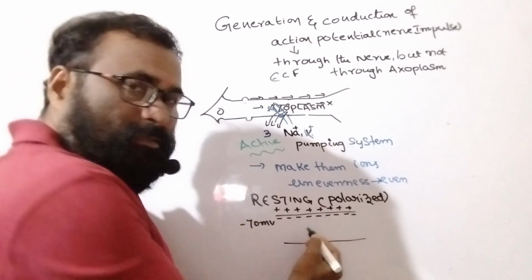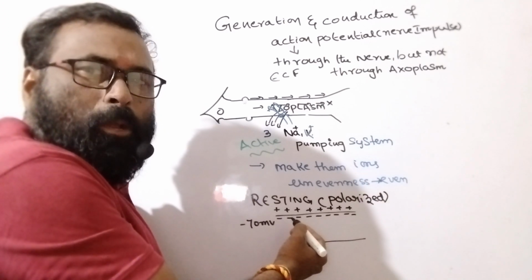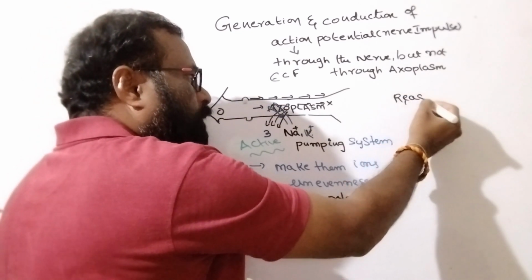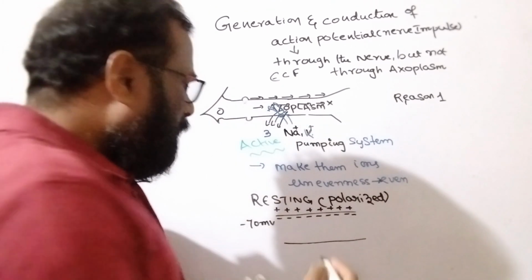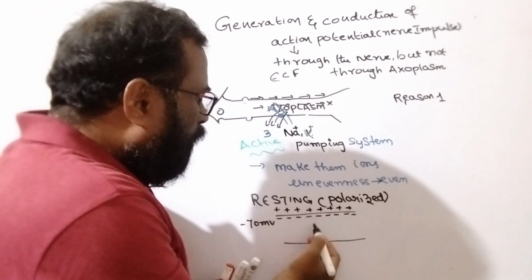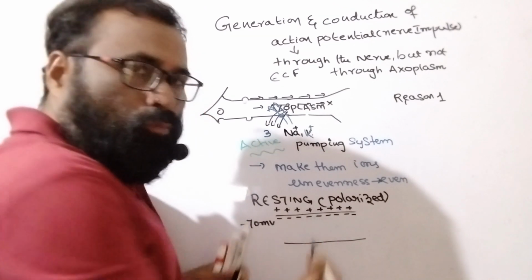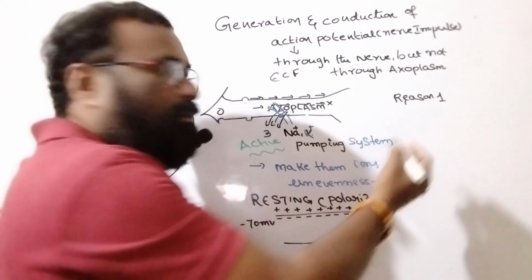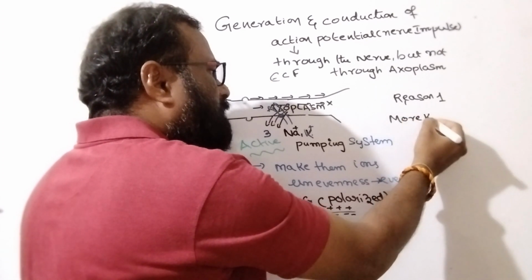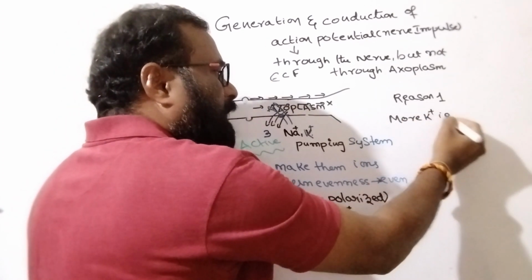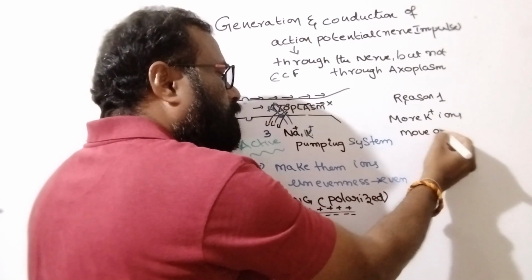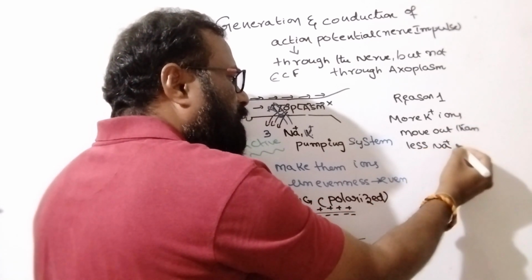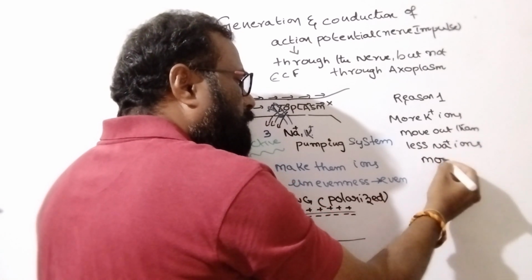What are the reasons that make it negative? During the polarized state of the neuron, reason one: more potassium ions move out than the fewer sodium ions that move in.